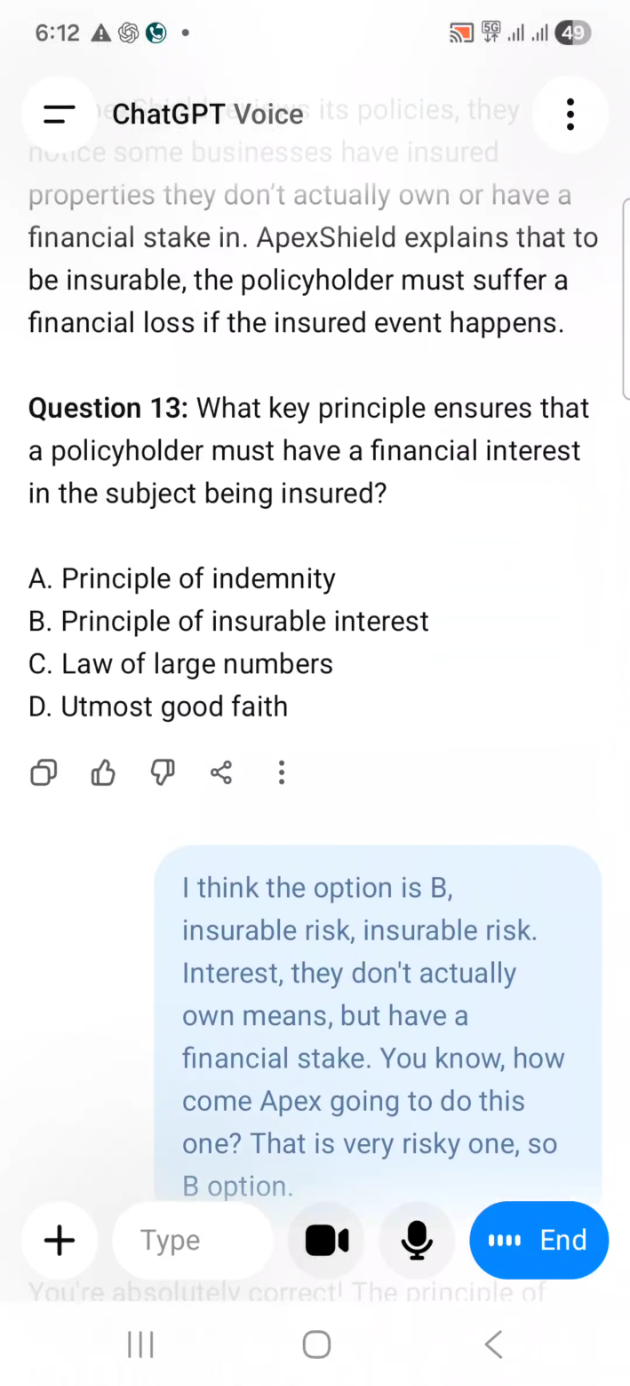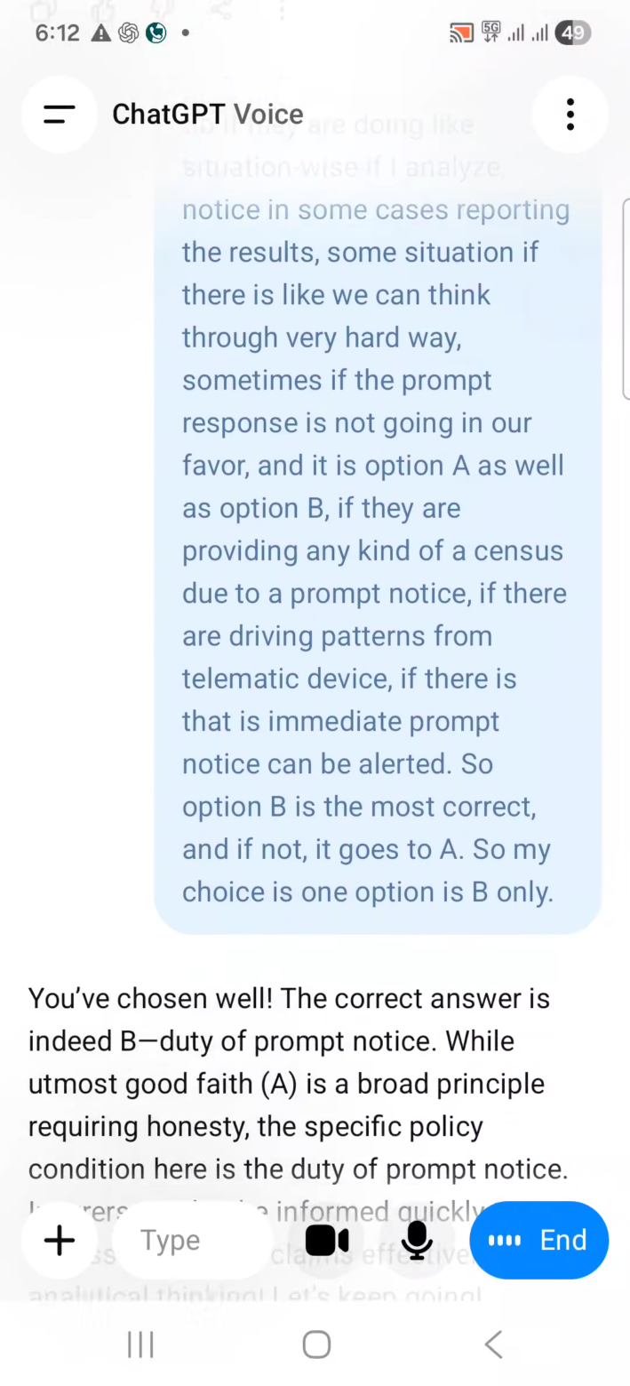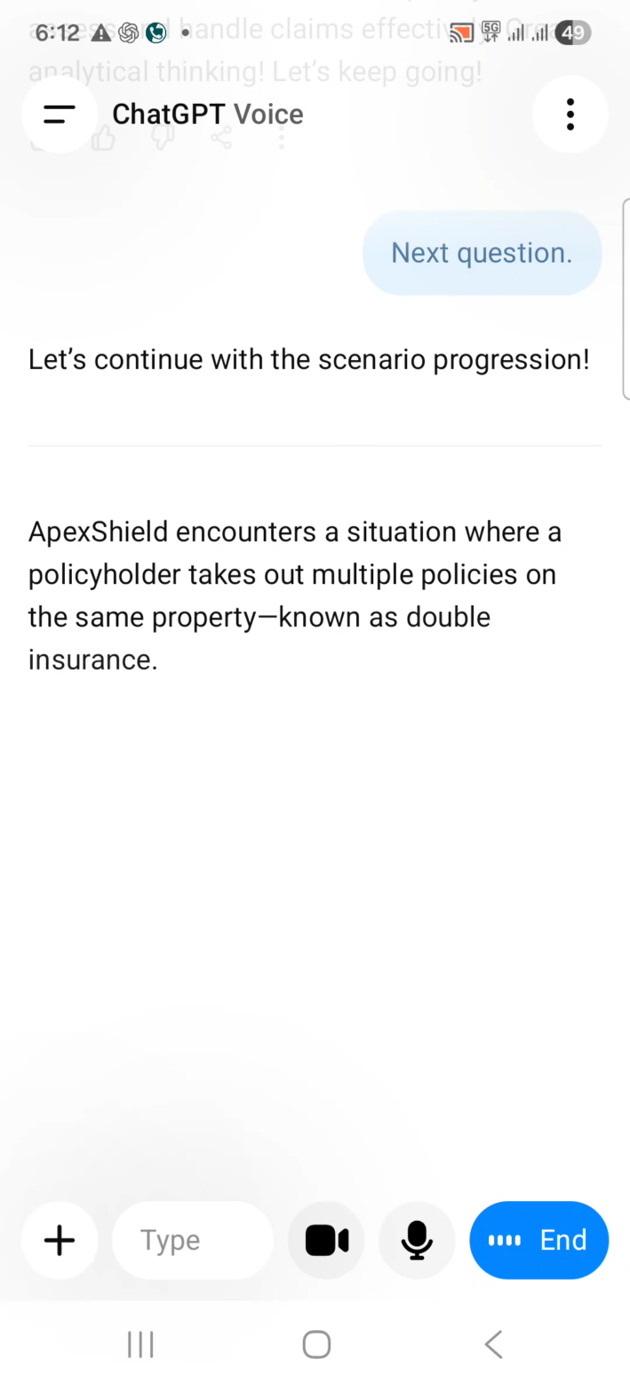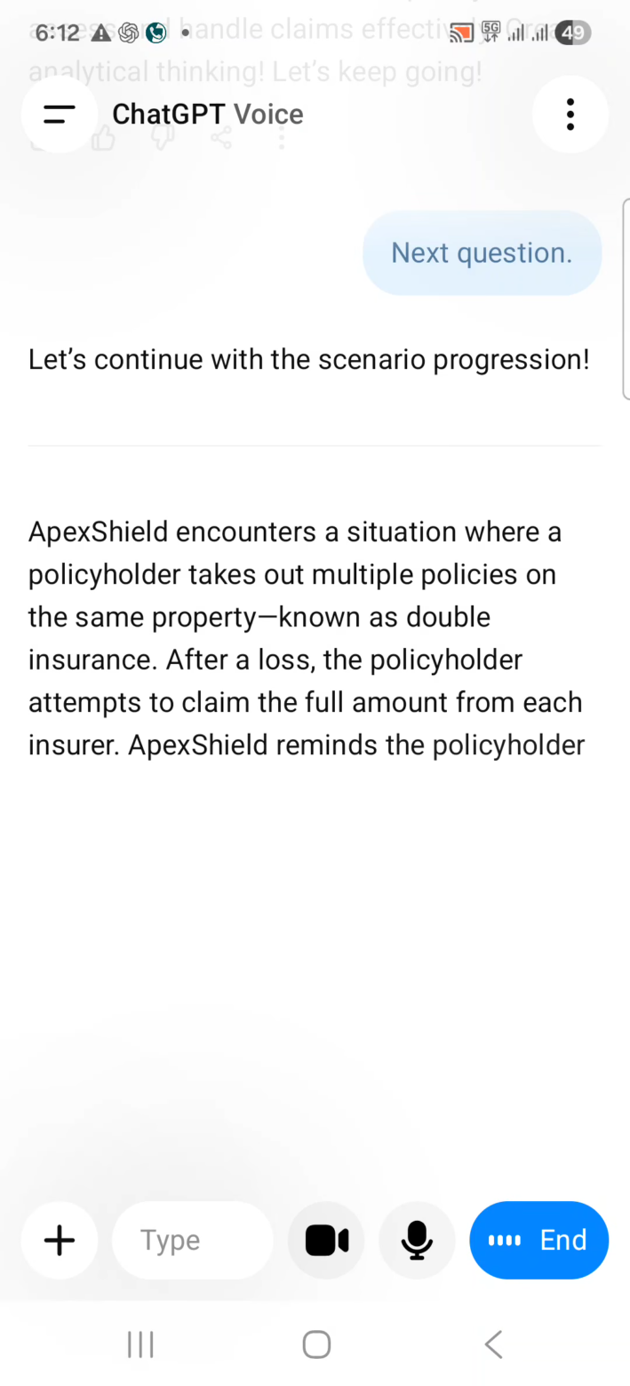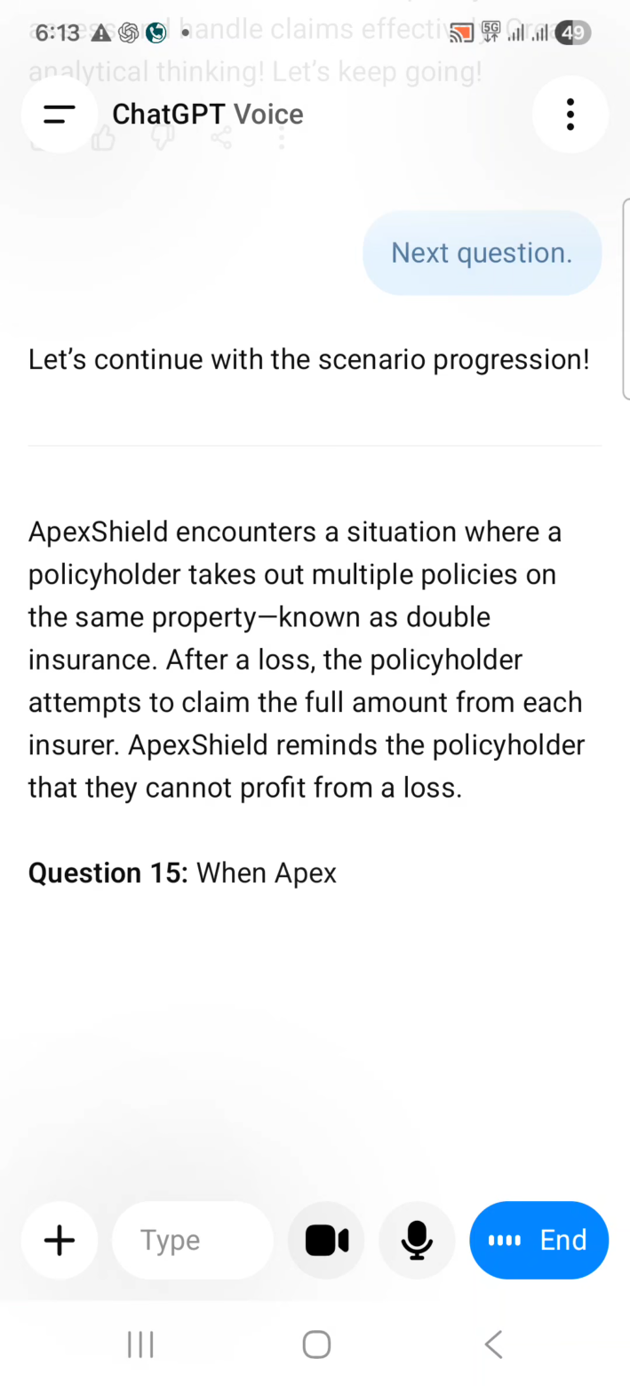Let's continue with the scenario progression. Apex Shield encounters a situation where a policyholder takes out multiple policies on the same property, known as double insurance. After a loss, the policyholder attempts to claim the full amount from each insurer. Apex Shield reminds the policyholder that they cannot profit from a loss.